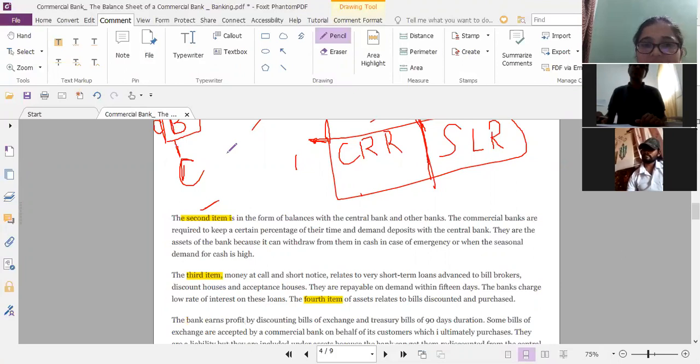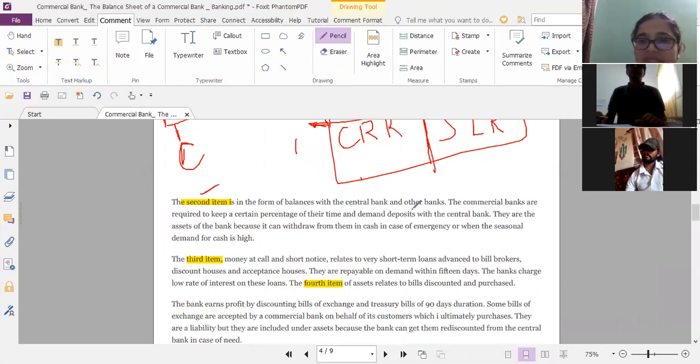So the second item is in the form of balances with the central bank and other banks. The commercial banks are required to keep a certain percentage of their time and demand deposits with the central bank. They are assets of the bank because the money can be withdrawn in cash in case of emergency or when the seasonal demand for cash is high. Anytime, the commercial bank can go and ask the central bank for it whenever there's an emergency, right?